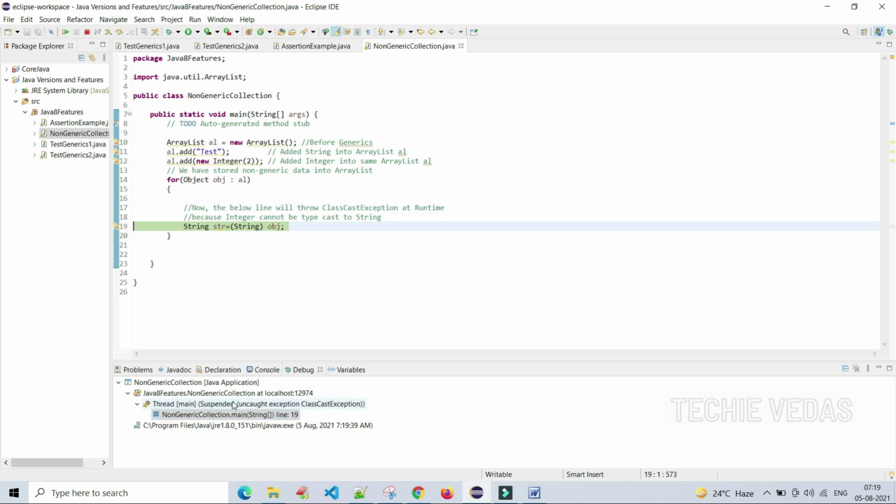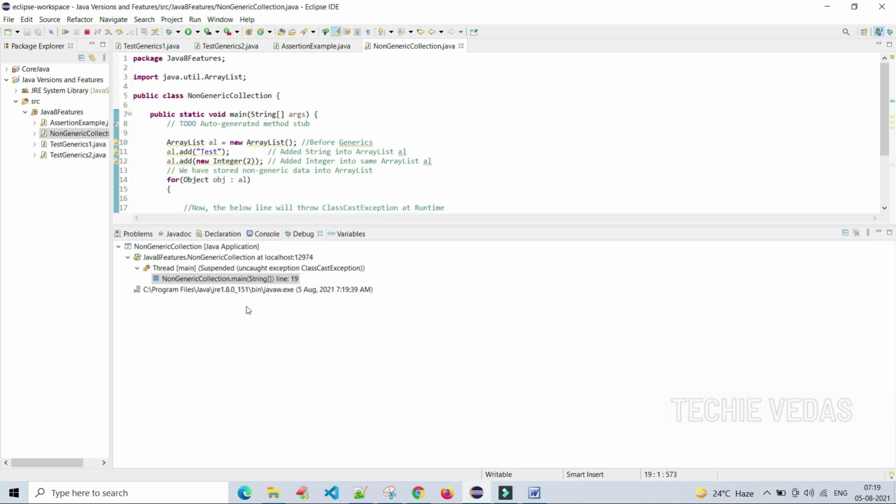Are you seeing the error here? Let me maximize it. See where it is throwing an error: uncaught exception, ClassCastException, NonGenericCollection.main method of string, line 19.